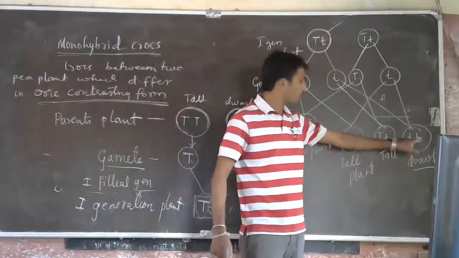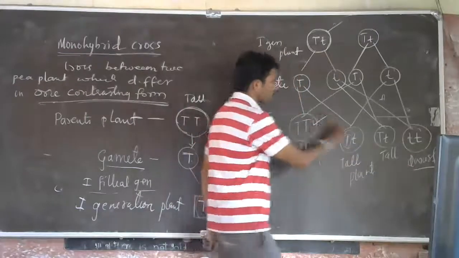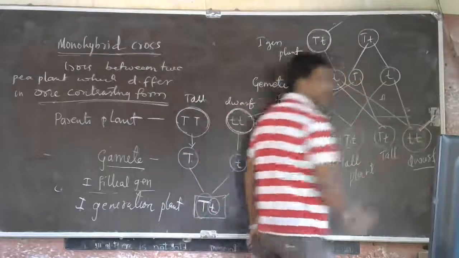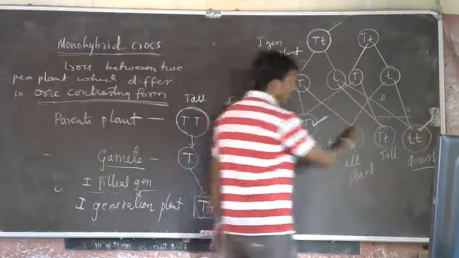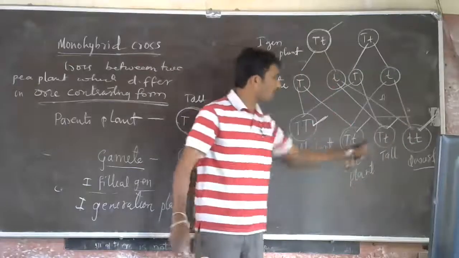See, this becomes a dark plant. See, this is homozygous condition, this is homozygous condition, this is homozygous tall, this is homozygous short or dark. This is heterozygous tall, heterozygous tall. Here the law of dominance applies.